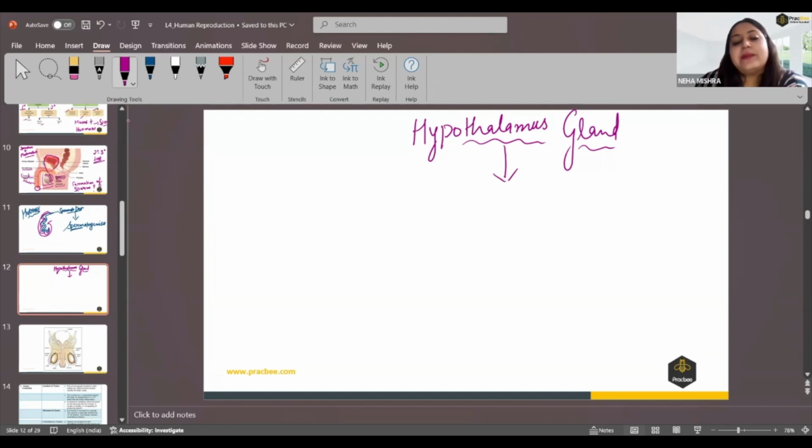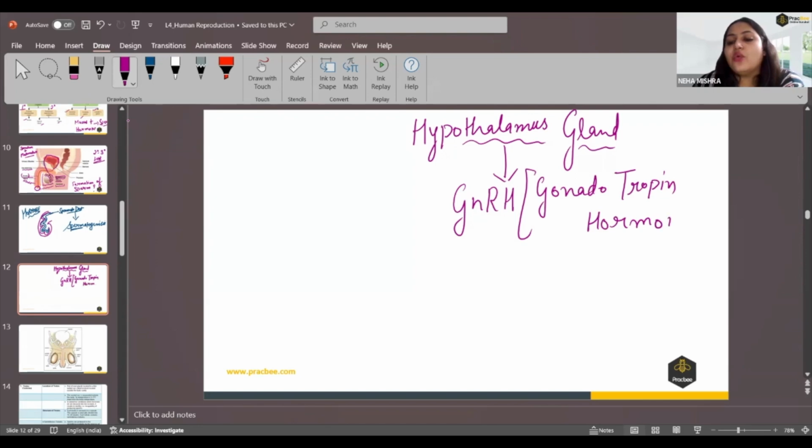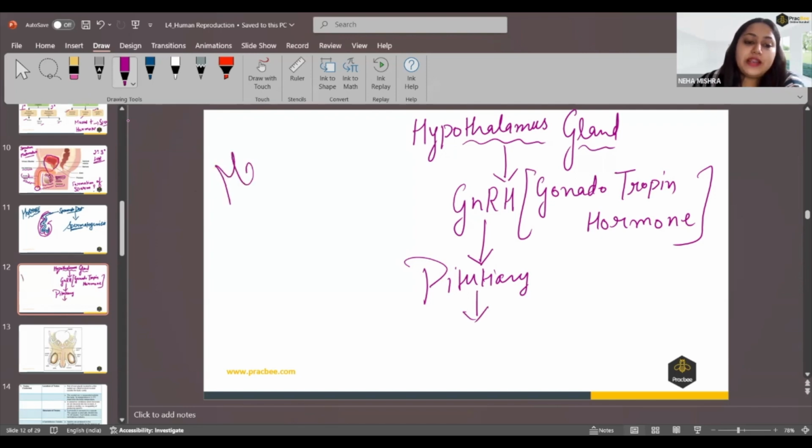The hormone released by the hypothalamus gland is GnRH. We call it gonadotropin releasing hormone. Now, when the hypothalamus gland releases the gonadotropin hormone, it releases it into our pituitary gland, which activates the reproductive organ of our body. If I'm talking about males, this pituitary gland will activate our testes. This is how the stimulation of hormones takes place.